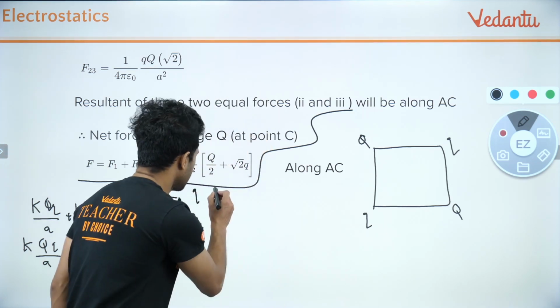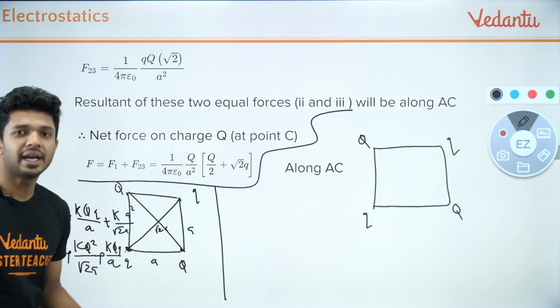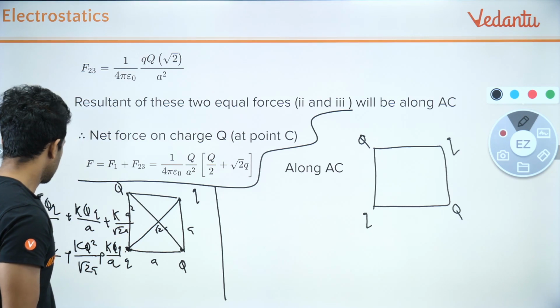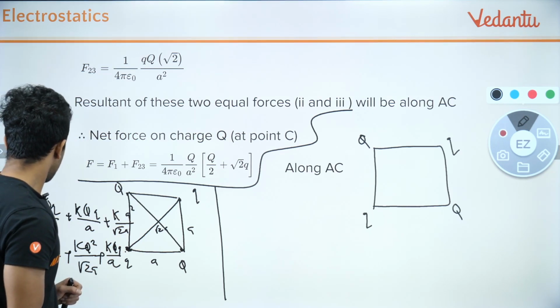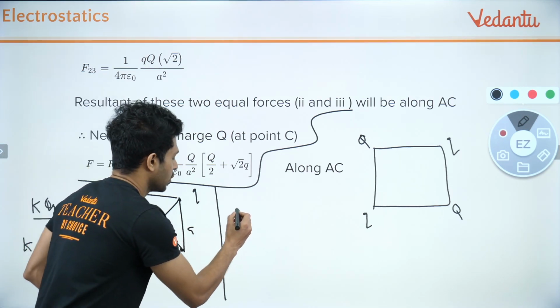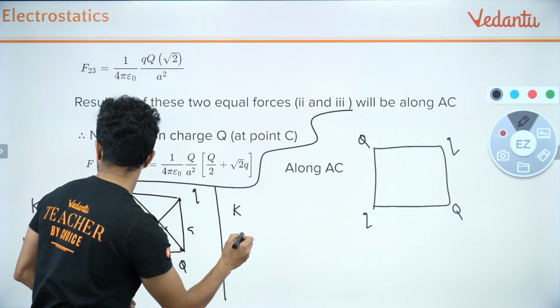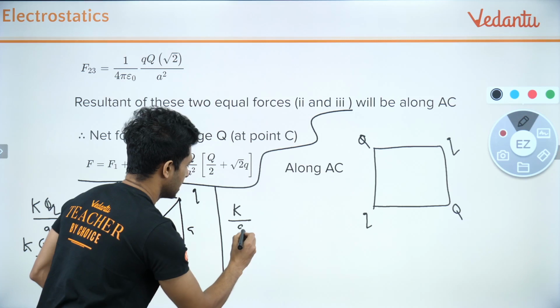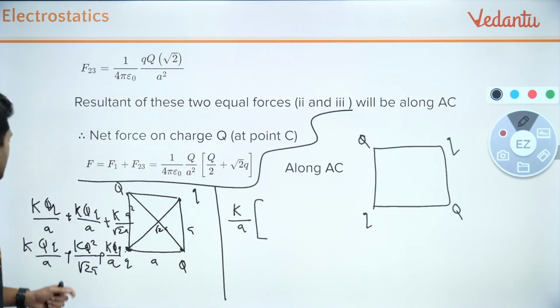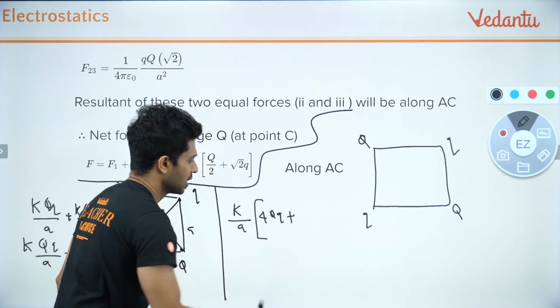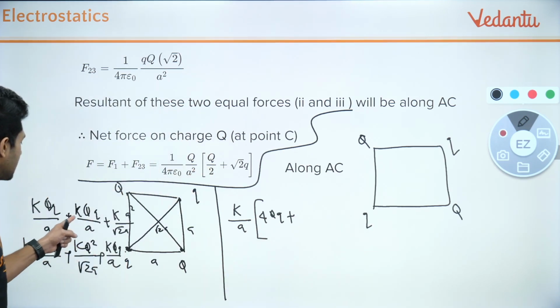So now what is left? Only the simplification is left by taking out the common values. What all are the common values? K is there, divided by a is there, right? Inside, what will be there? How many kqQ divided by a are there? 4 times. So 4 times kqQ plus, then what is there?